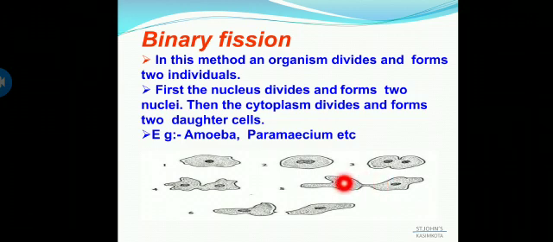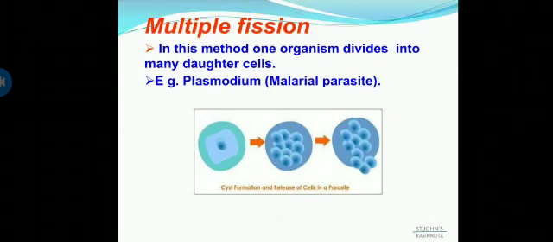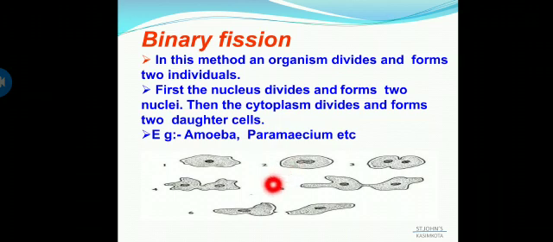Okay, and it forms two separate amoebae. So here you can see two separate amoebae are formed. Each part of the nucleus is covered by a certain amount of cytoplasm, and thereby it is forming two amoebae.